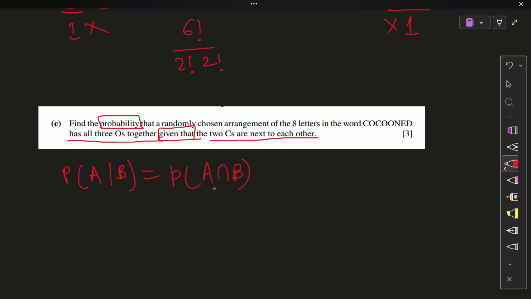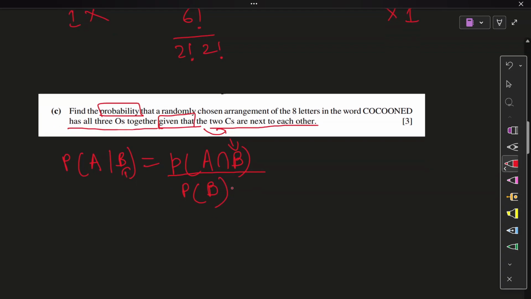A intersection B means those two events occurring simultaneously, at the same time. And the next, the denominator, is going to be the probability of event B, the event that comes after "given that". So this event will be your B, probability of B. Got it? So let's give meaning to these letters.